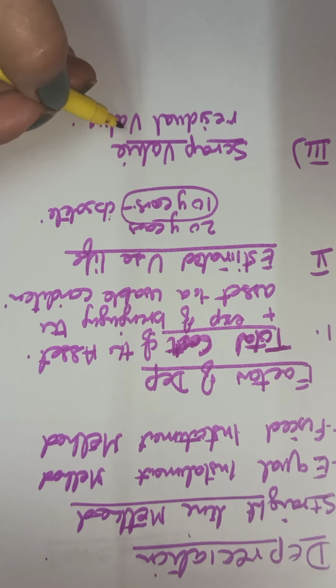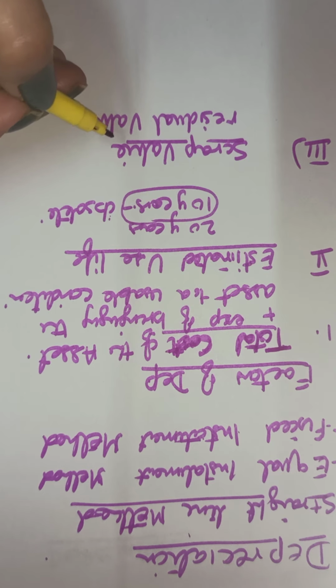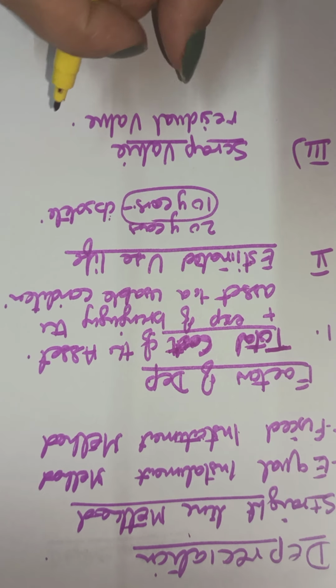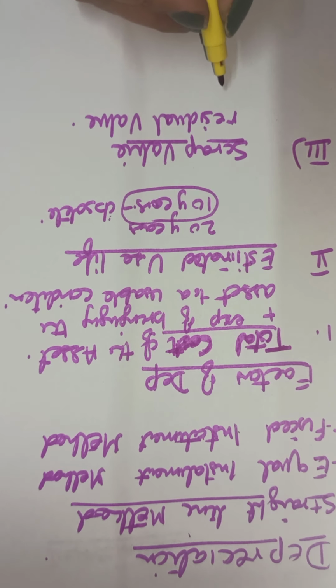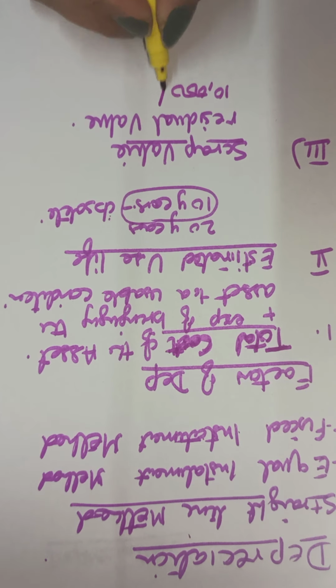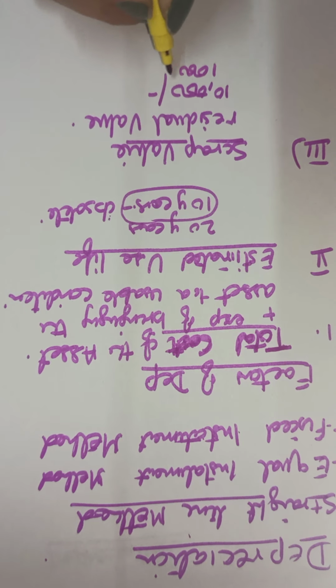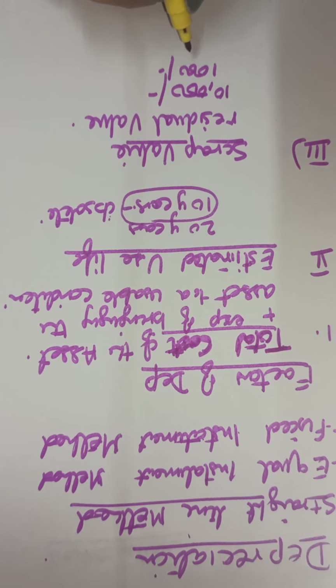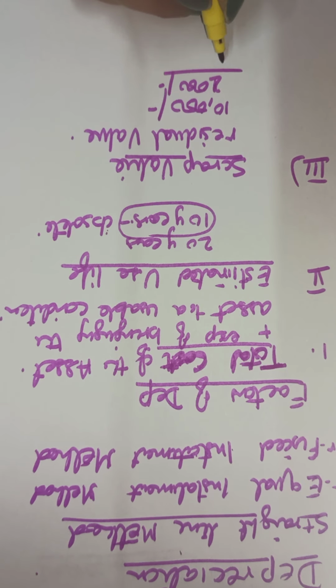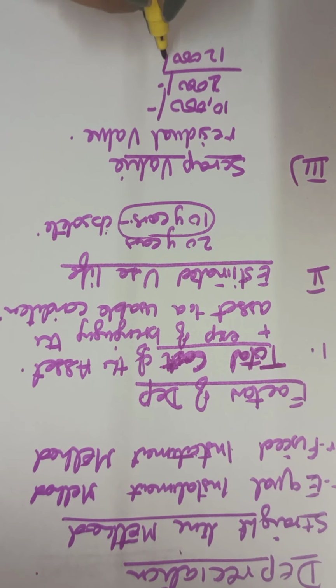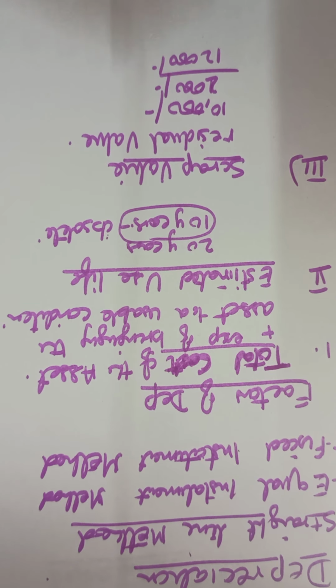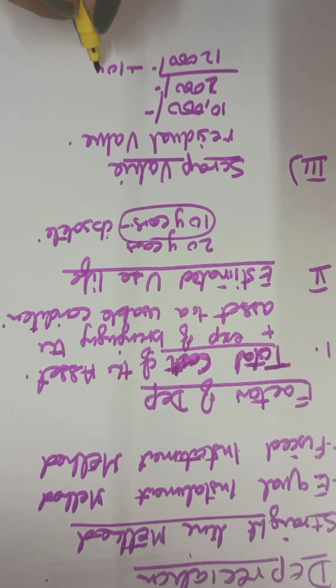So the depreciation is always calculated taking this scrap value into consideration. For example, a machine is purchased for 10,000, and we spend 1,000 on bringing the machine, on repairing the machine, maybe 2,000. That means the value of the asset is 12,000 for us. This asset will be used for 10 years, so the estimated useful life is 10 years.